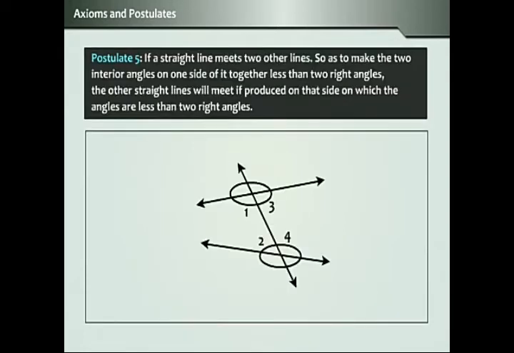Postulate 5. If a straight line meets two other lines so as to make the two interior angles on one side of it together less than two right angles, the other straight lines will meet if produced on that side, on which the angles are less than two right angles.